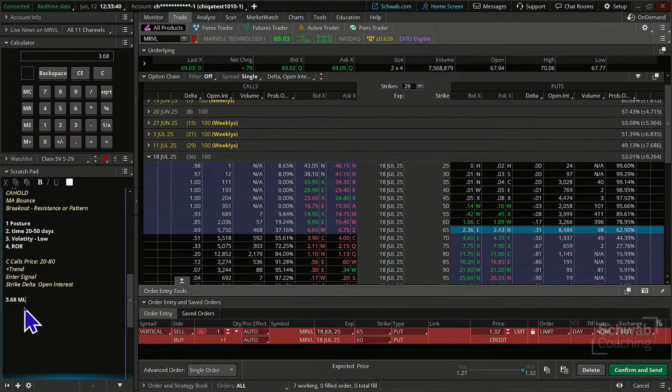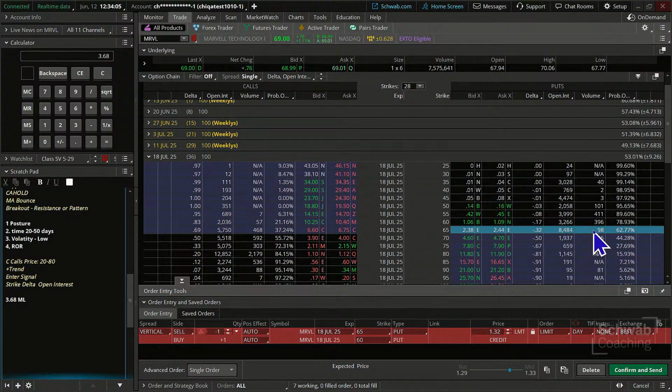Now, with short verticals, you do need to recognize that we are going to risk more, 368, than what we have to gain, $1.32. Why would somebody do that? Because of the high probability trade. Right now there's a 62% chance that the trade will go our way and expire out of the money.